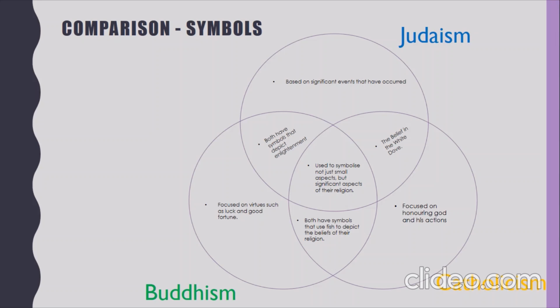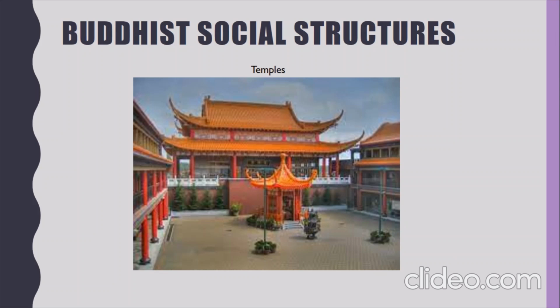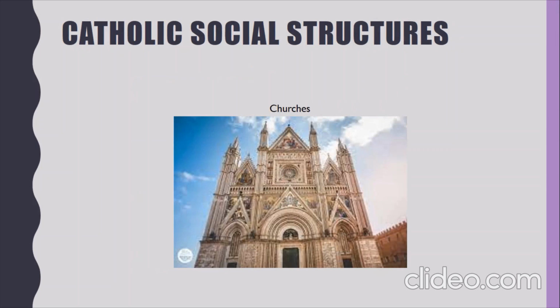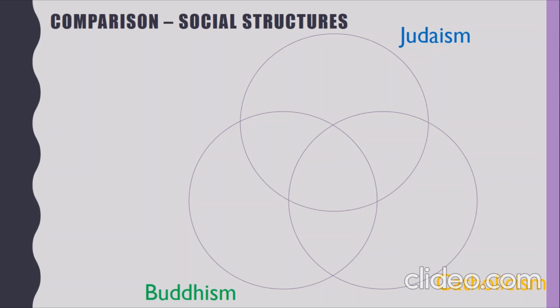Moving on to my final aspect of religion, social structures. Starting off with Buddhism, the main structure associated with their religion is temples, built with both the influence of Chinese and Japanese architects. The primary social structure for Catholicism is the Catholic Church, inspired by the architectural influences of both Greeks and Romans. Lastly, the most influential social structure for Judaism is the synagogue, which was shaped by both Polish and Lithuanian architecture.